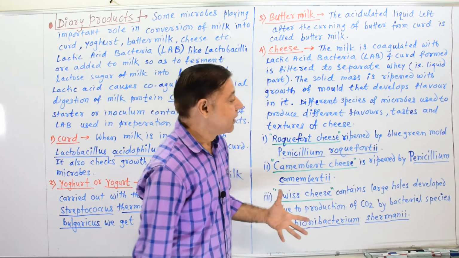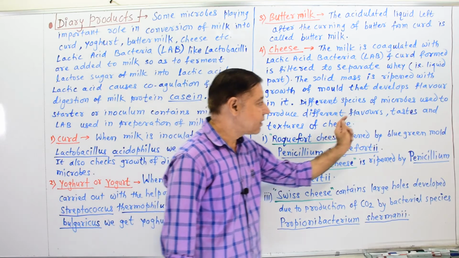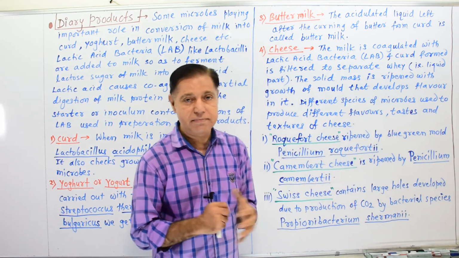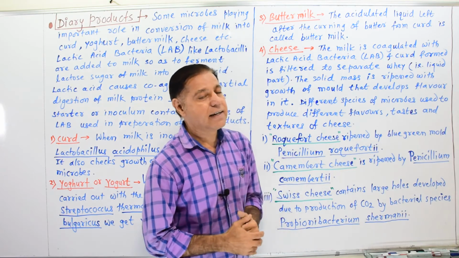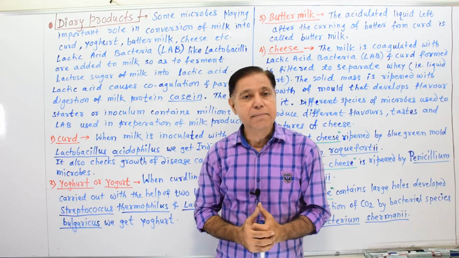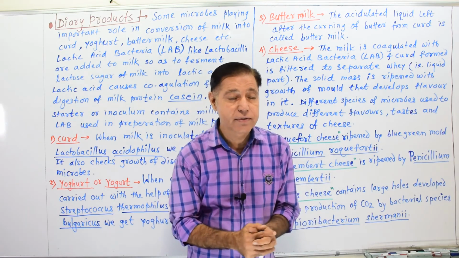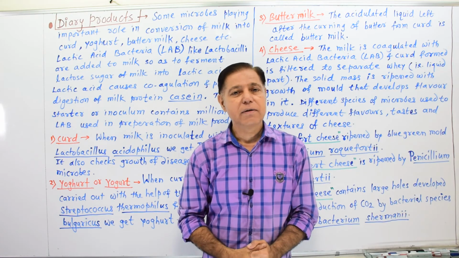In this way, these are the different varieties of cheese having different flavors, taste and texture, and for that we use different bacterial species. This is all about different dairy products and how we get them by using different microbial varieties.